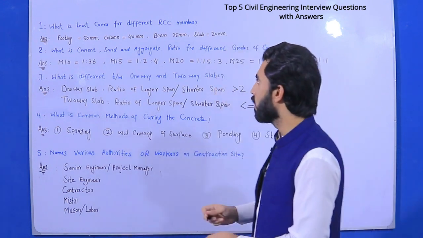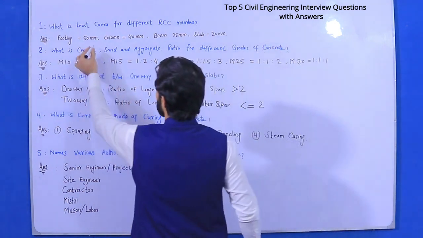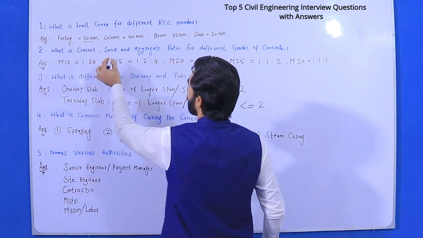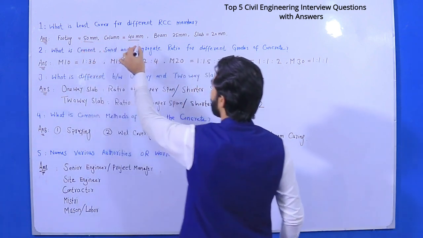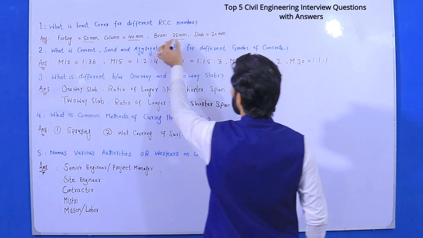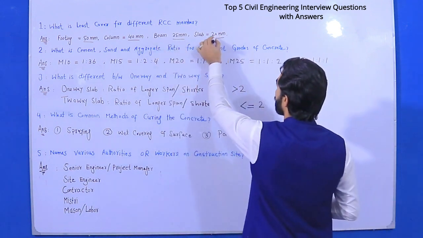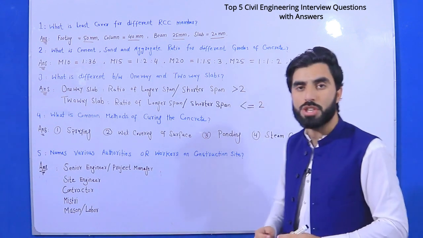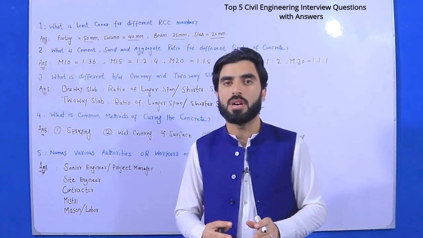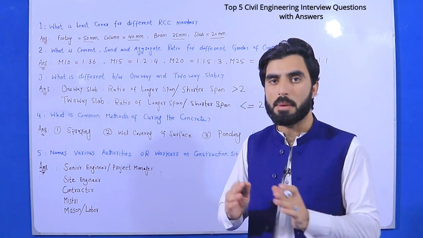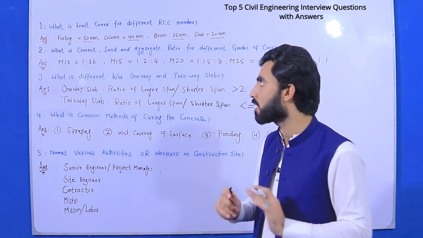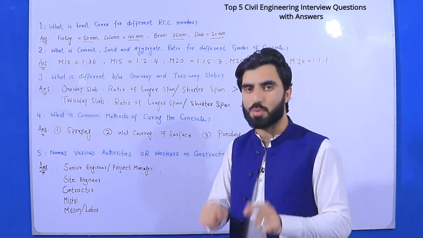So remember, for the footing, least concrete cover is 50 millimeter. For column, 40 millimeter. For beam, 25 millimeter. And for slab, 20 millimeters. So these are least cover for RCC members. Right? This is the first often asked question.